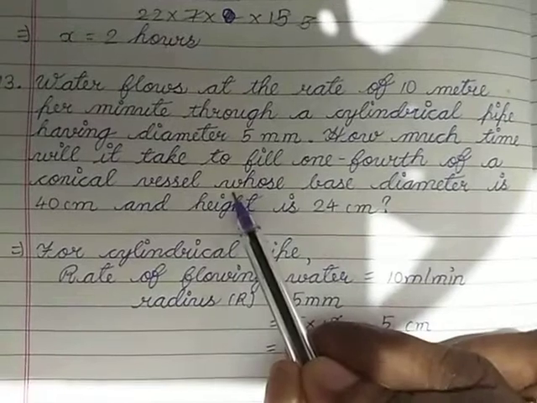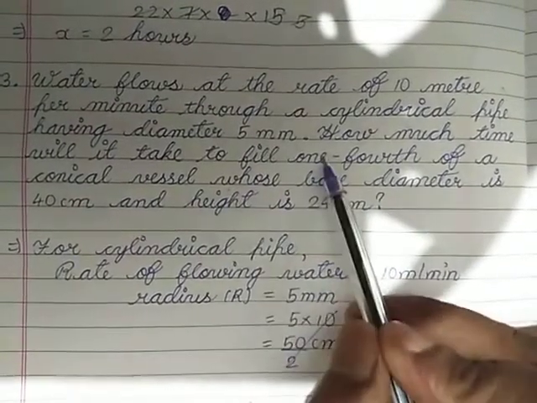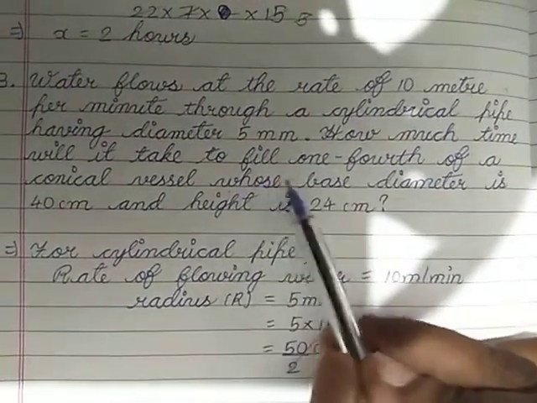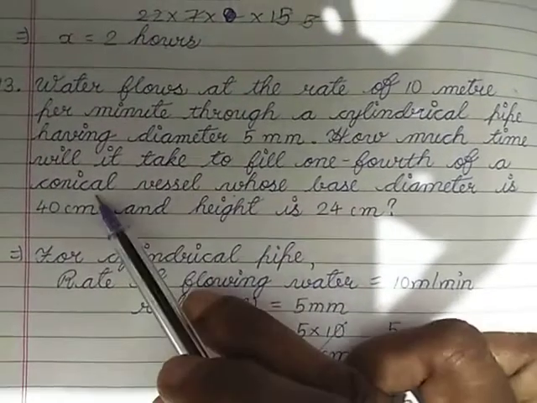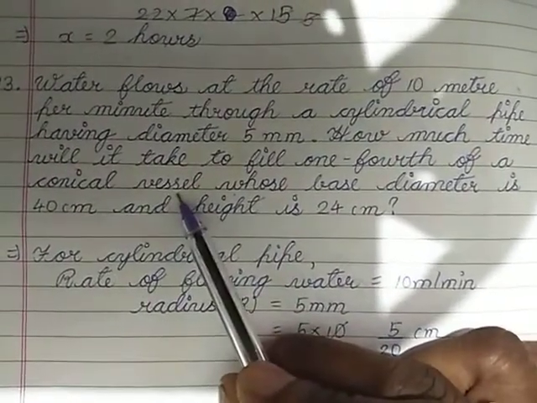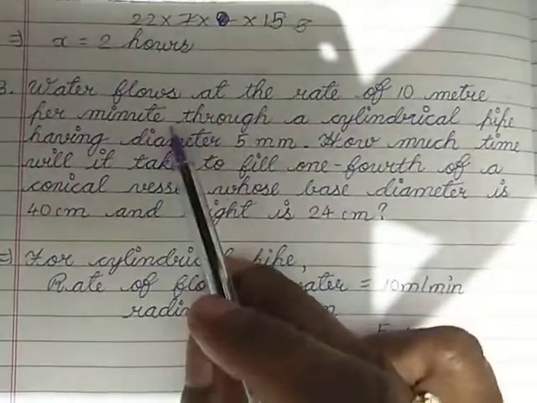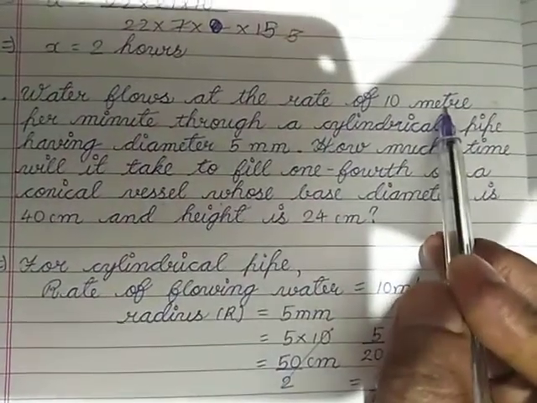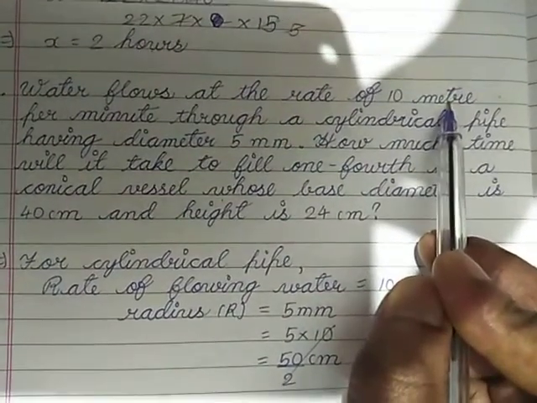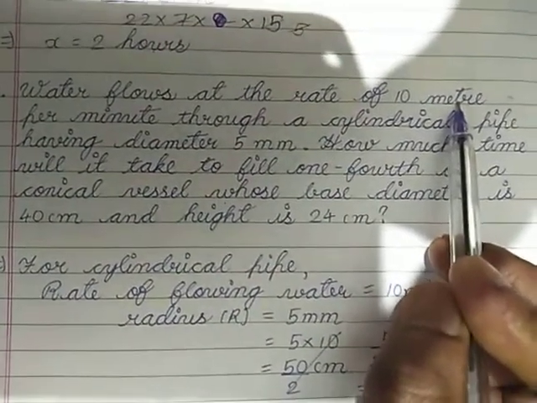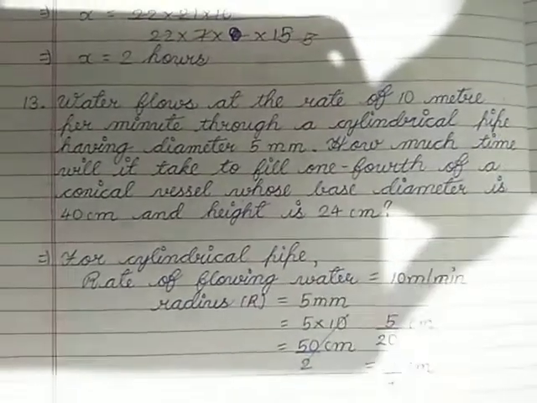So it is filling the conical vessel. How much is filling? 1/4. So it is equal to 1/4 of the volume of the conical vessel. The rate in meters per minute has to be changed into H. Is it the length of the pipe, or H? Because it's a cylindrical pipe.